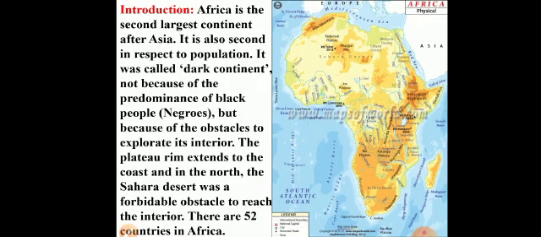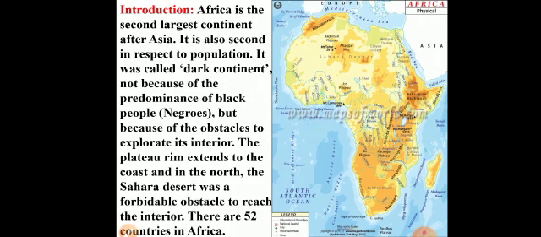So, first introduction. Africa is the second largest continent in this world. Asia is the first. According to the population or according to the area, Africa will stand second place after Asia. So it is also a populous continent, but it stands in second place.